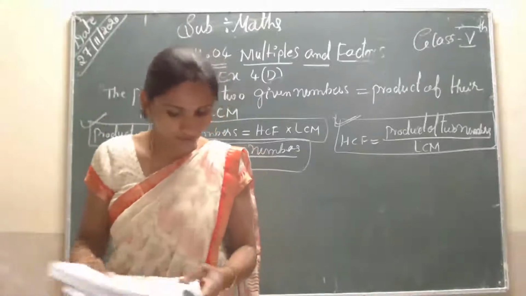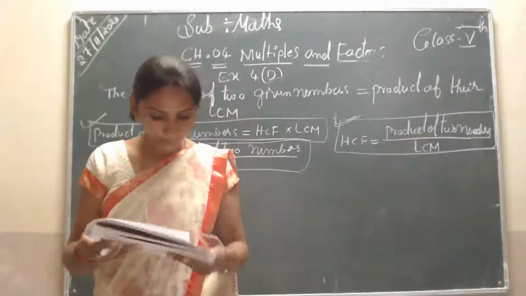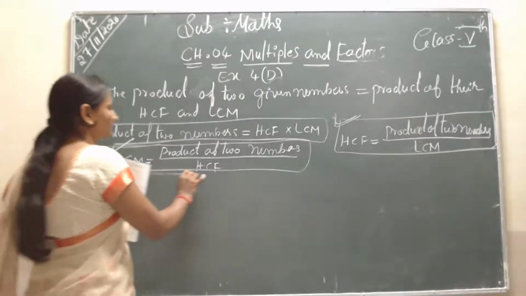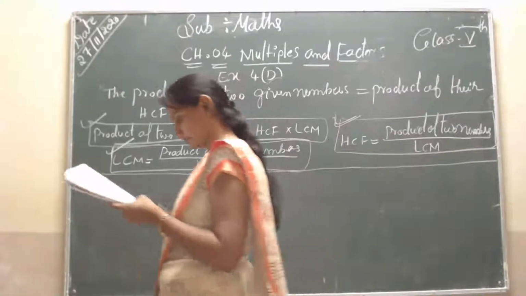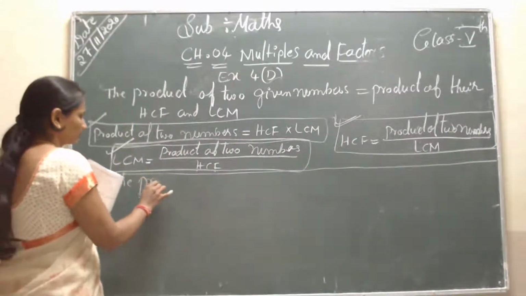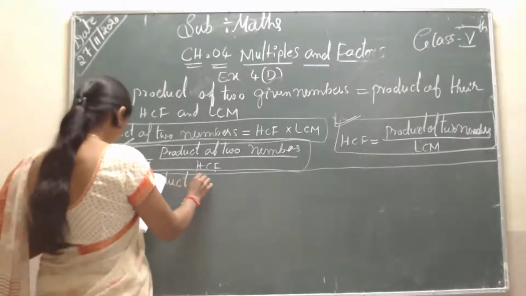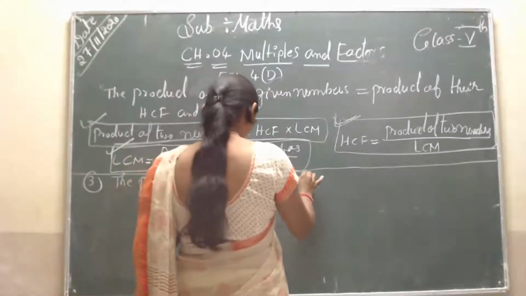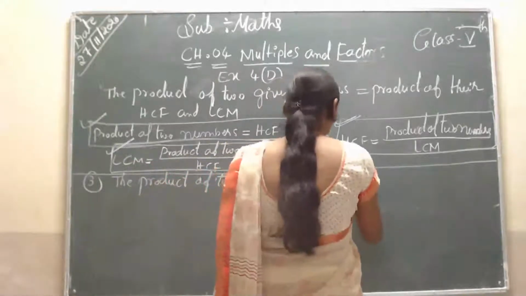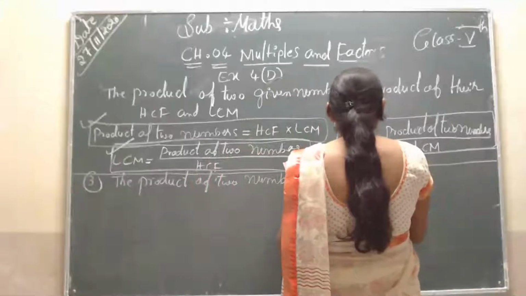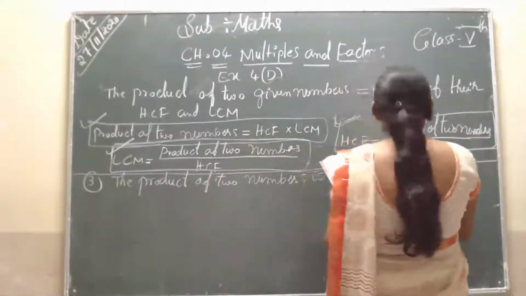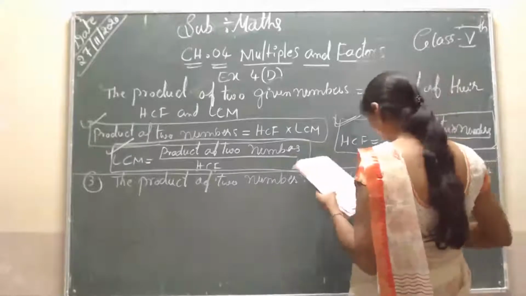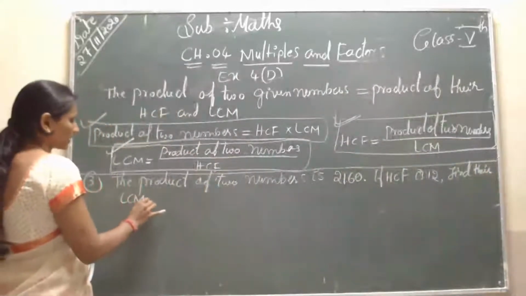Can you observe the third question, students? Question number three: the product of two numbers is 2160, the HCF is 12. Find their LCM.